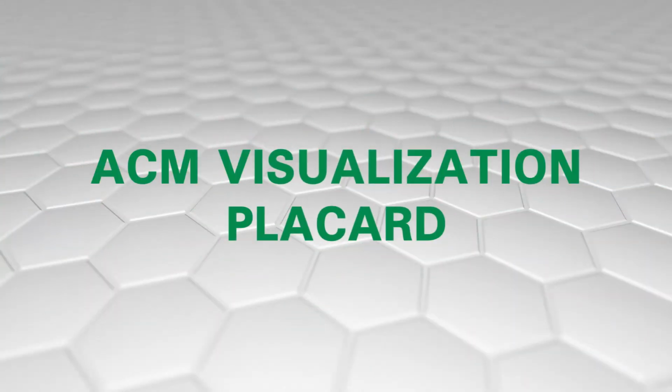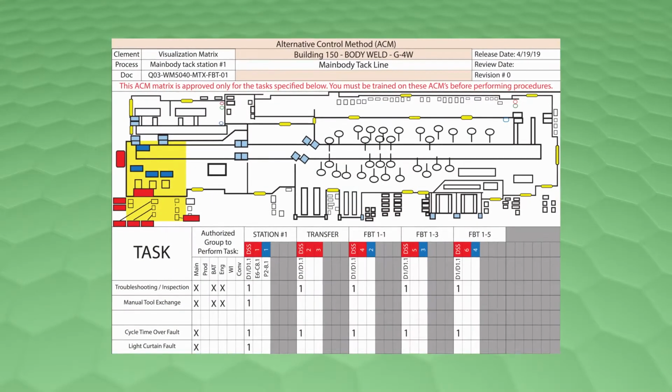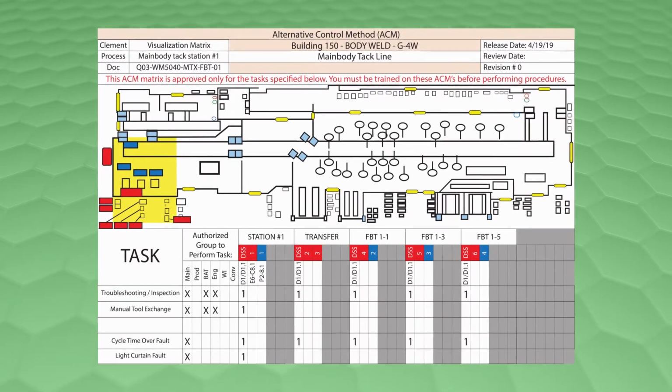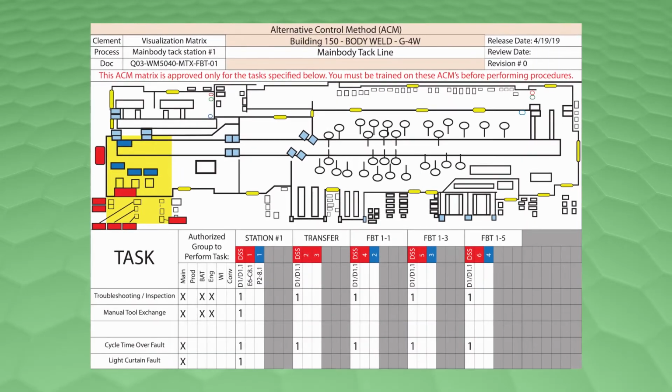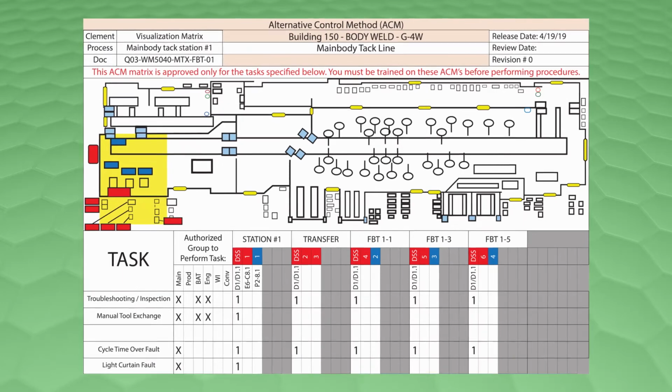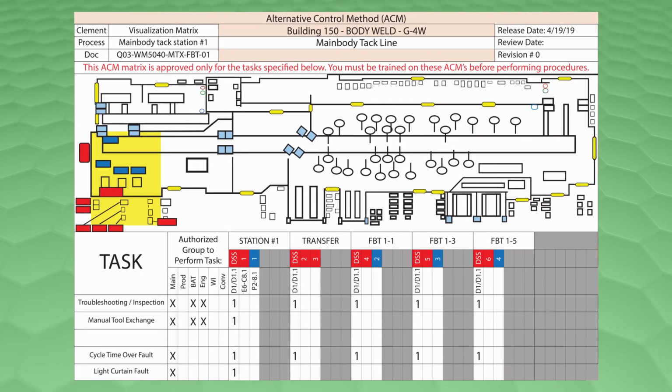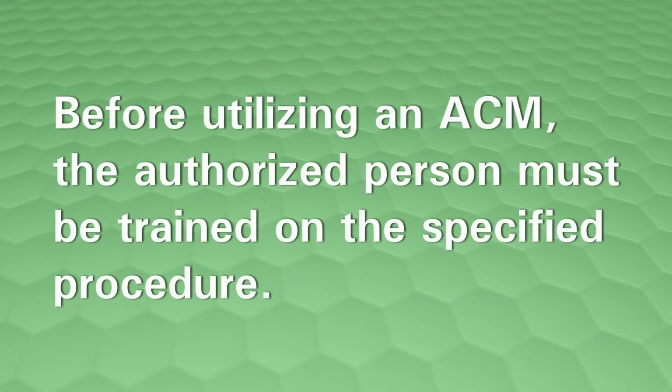ACM Visualization Placard. Examples. Once the ACM process is completed or approved for each task, the specific task must be listed on a visualization matrix. A visualization similar to the ones pictured here will be placed at machine cell entrances. The ACM matrix will depict which controls are to be utilized for each task. Before utilizing an ACM, an authorized person must be trained on the specified procedure.